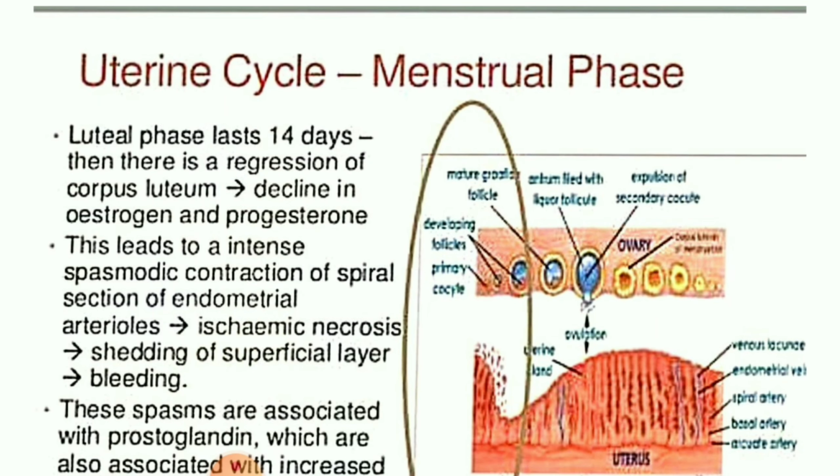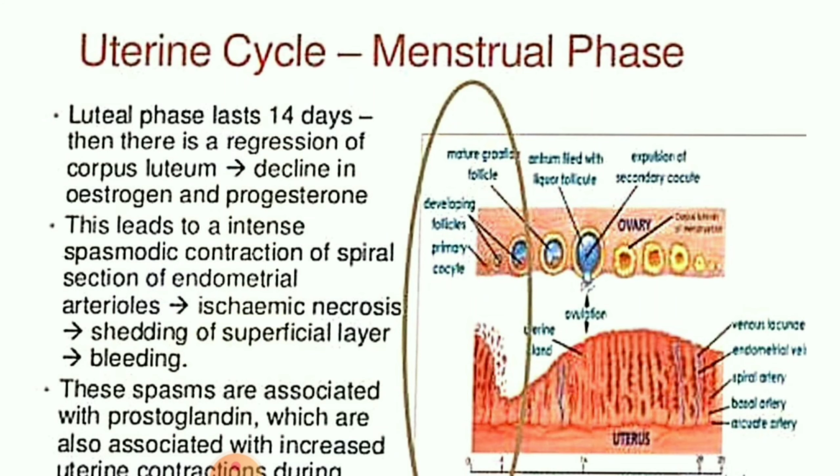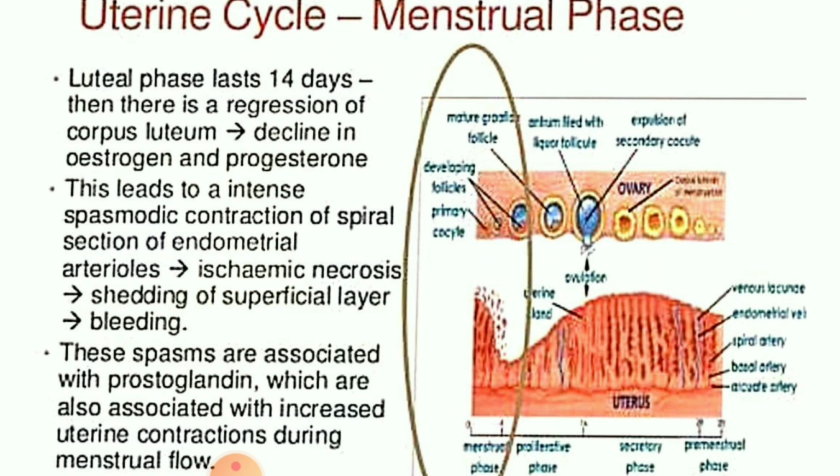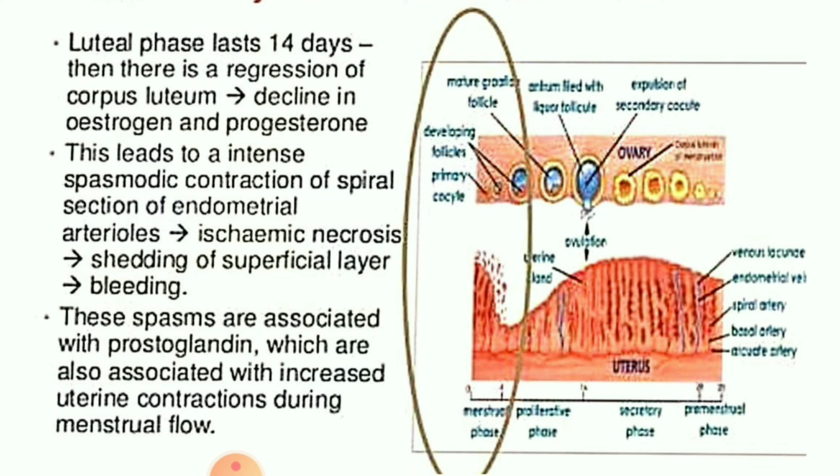The first one is your menstrual phase, as it is going to be further carried out by the luteal phase, and after every 14 days, there is a regression of corpus luteum and a decline in estrogen and progesterone. As you people know, in the human body 2 types of hormones are produced, that is estrogen and progesterone. Other than that, so many hormones are there, okay, but these 2 play an important role in the menstrual cycle.